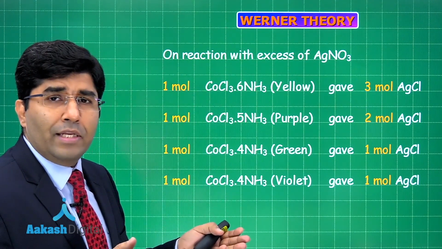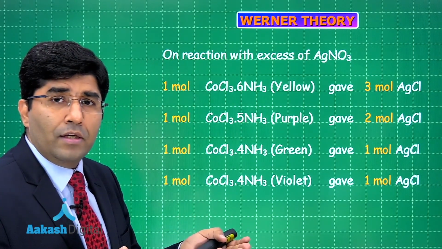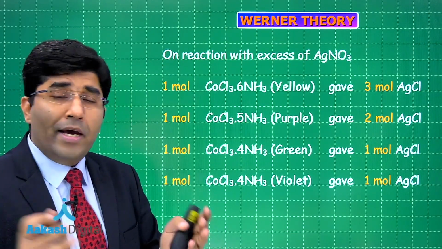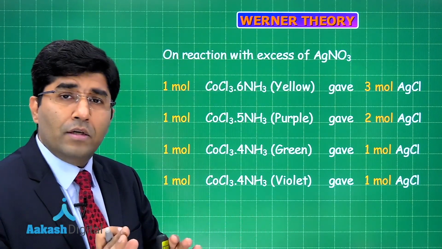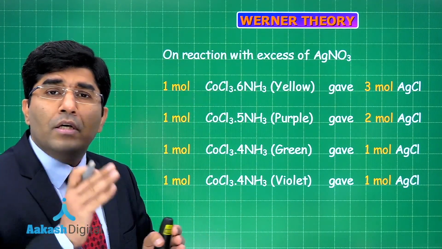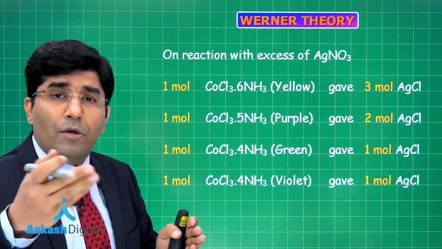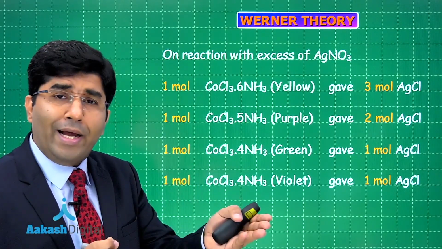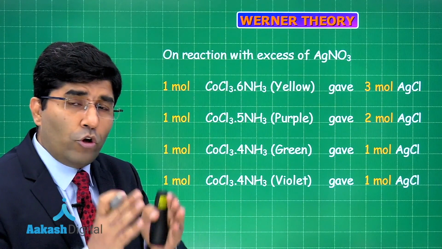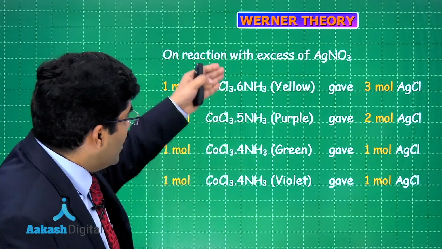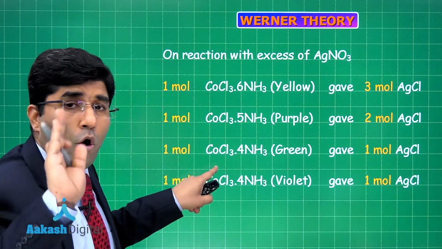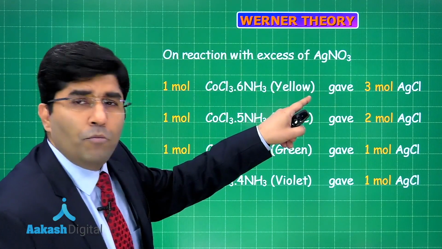If it is CoCl3, like FeCl3, if we dissolve FeCl3 in water, it will give us Fe3+ and 3 Cl−, right? If you dissolve CoCl3 in water, it should give us Co3+, cobalt 3 plus, and 3 chloride ions. And if 3 chloride ions are coming in the solution, then all these compounds should give us 3 moles of AgCl.